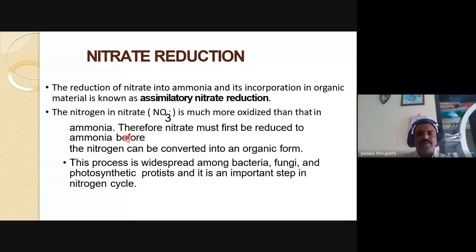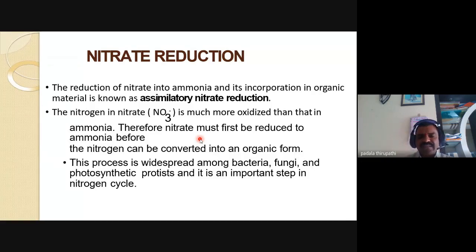Therefore, nitrate must first be reduced to ammonia before the nitrogen can be converted into an organic form. This process is widespread among bacteria, fungi, and photosynthetic protists, and it is an important step in the nitrogen cycle.